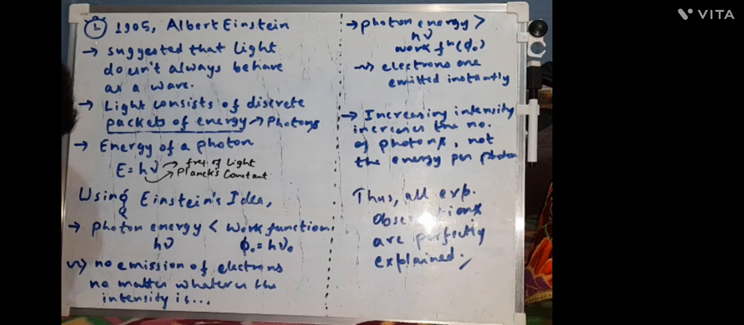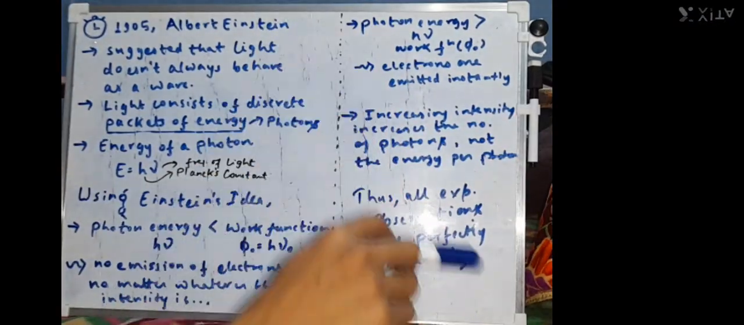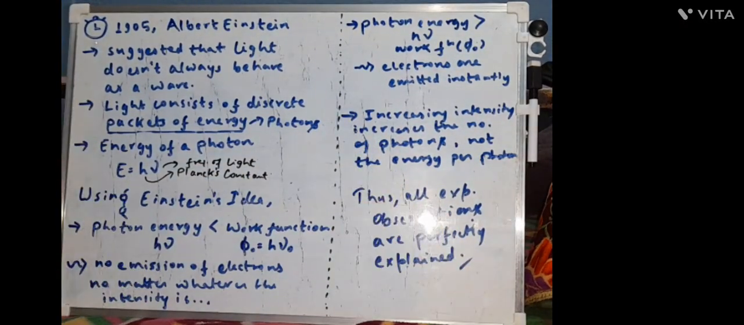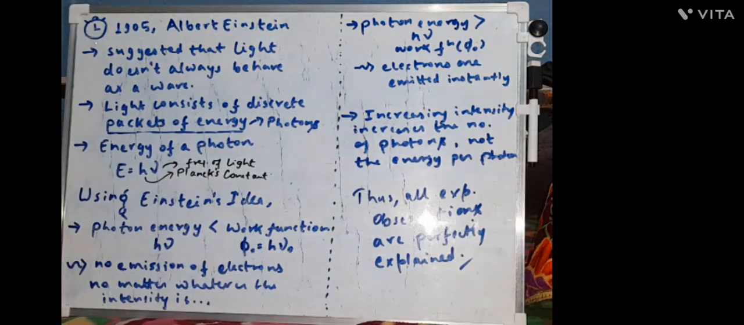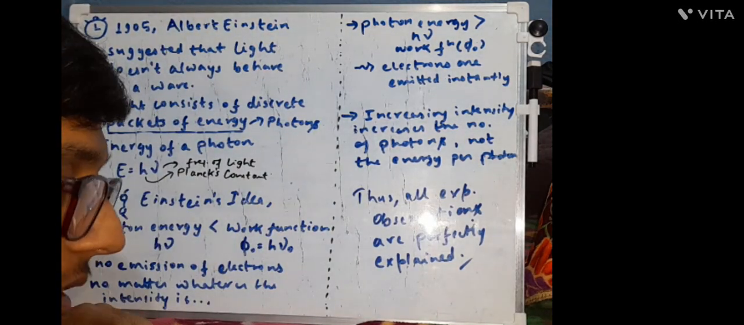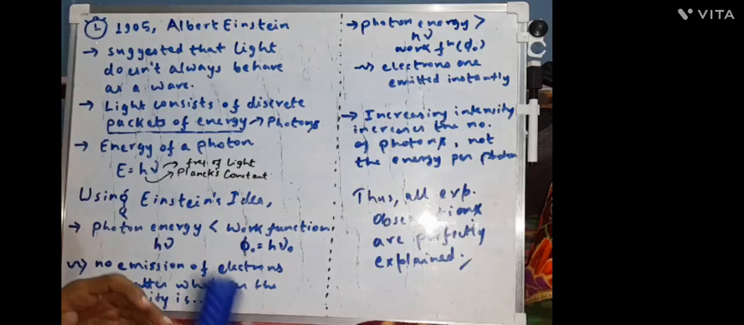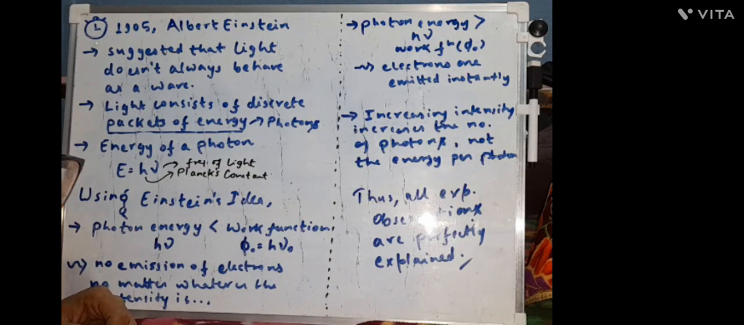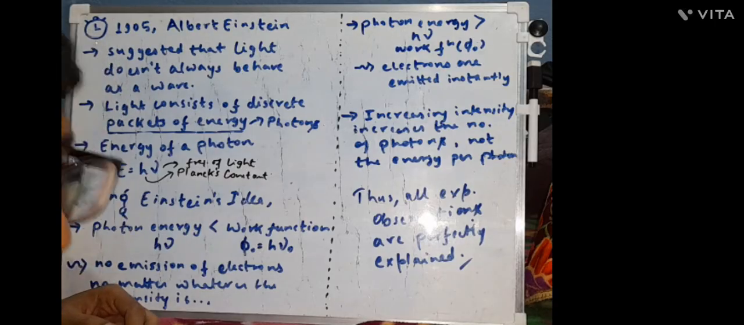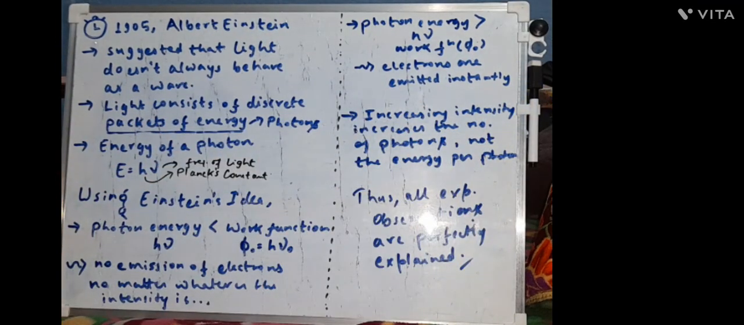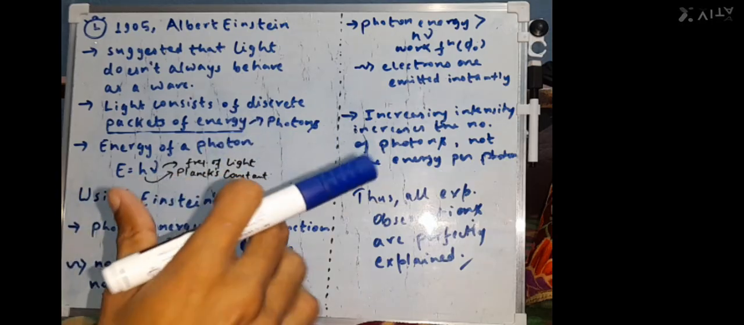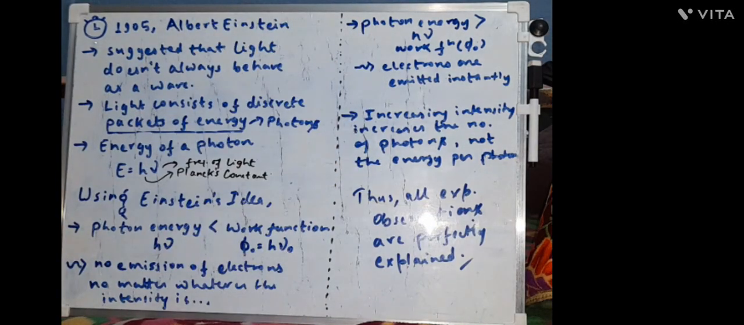In the previous slide, we talked about the classical theory and what it suggested about light, and the experimental observations very well. The experimental observations were totally shocking and different from what the classical theory gave us. So there was a need for a new idea, and Einstein came with that idea in 1905 and suggested that light does not always behave as a wave. Okay. Light does not always behave as a wave.